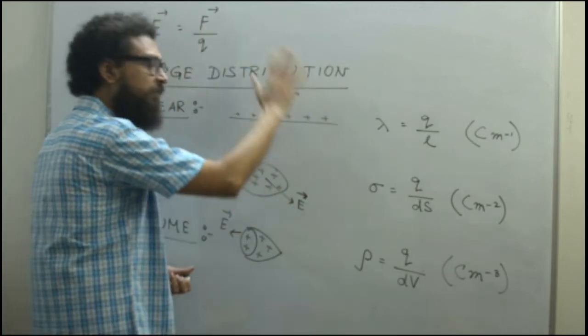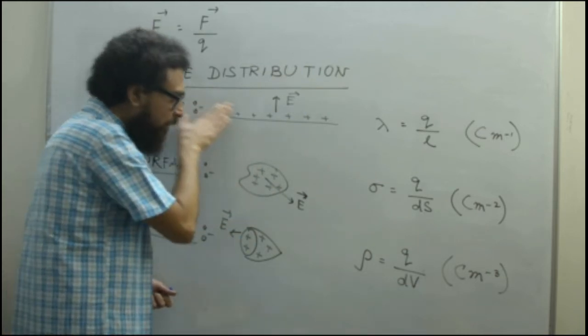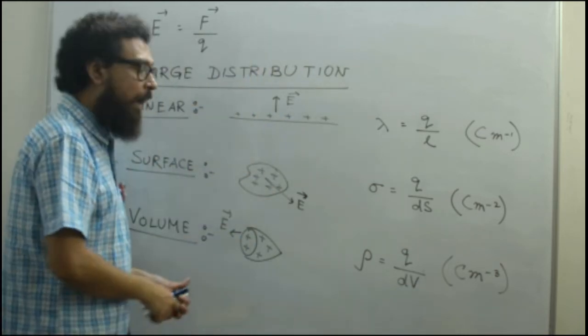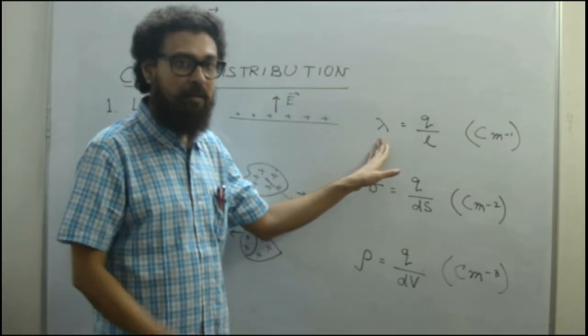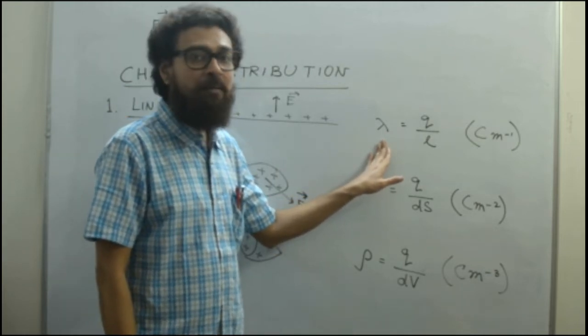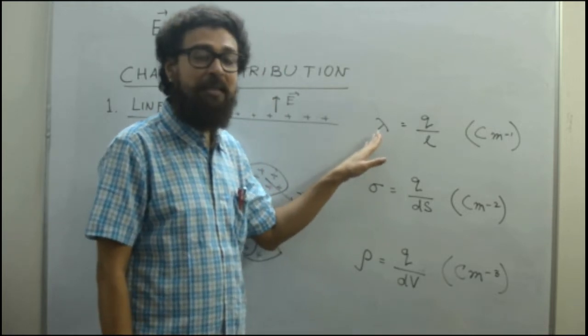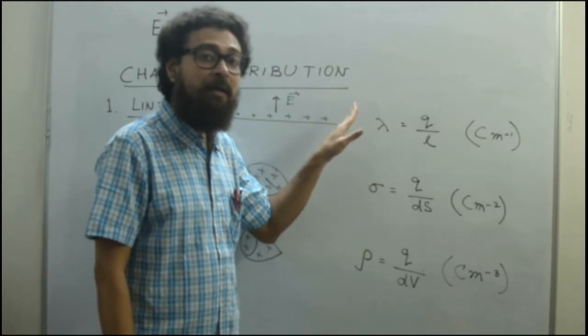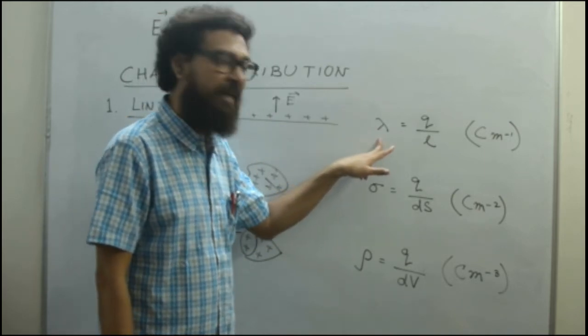We can have electric field here. We can have some force which is being exerted by these line charges. And for that we have a new physical quantity which is known as linear charge density, denoted by the letter lambda.